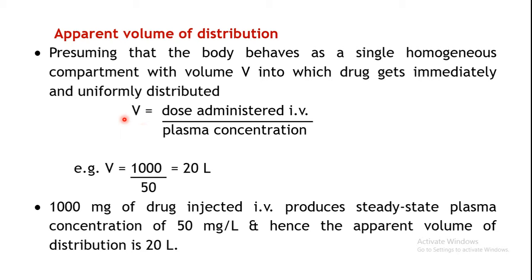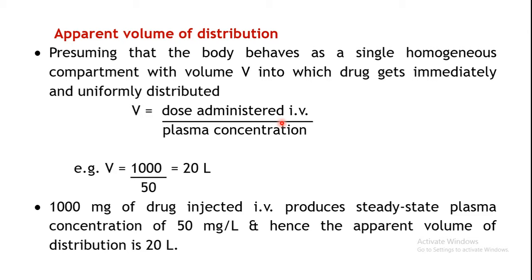Now what is the formula for calculation of volume of distribution? It's given by the dose administered by IV route divided by plasma concentration. Why have you considered the dose administered by IV route? Because whatever is administered intravenously, the entire drug will reach your systemic circulation, as we have considered under the routes of administration.